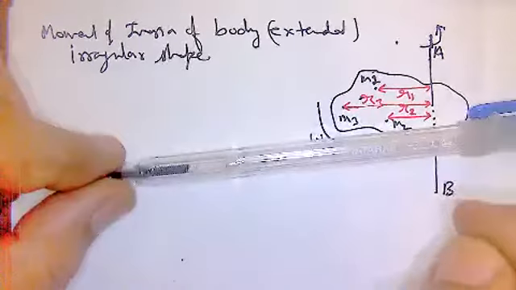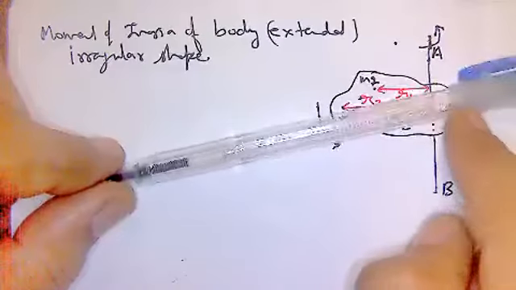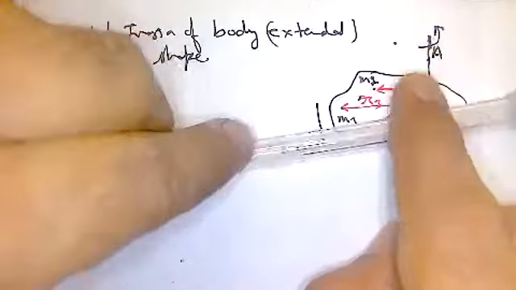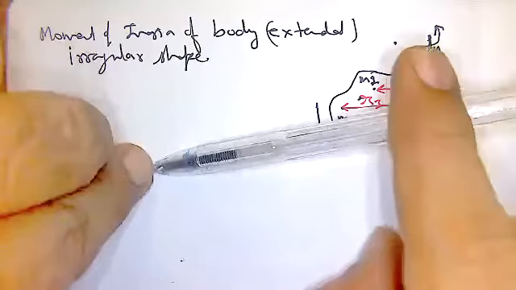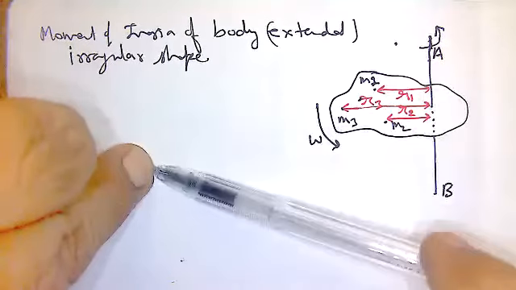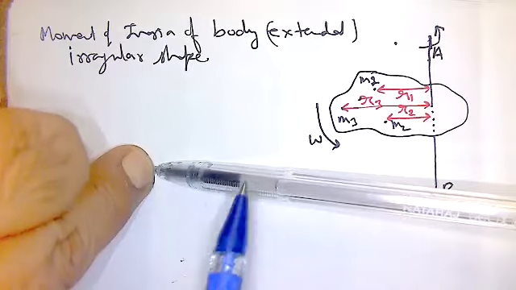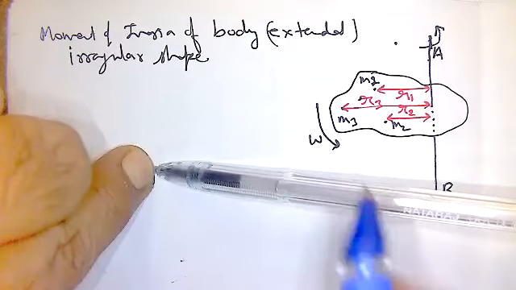Suppose I make this pen rotate about an axis. Here, my finger is the axis of rotation, and it is rotating like this.